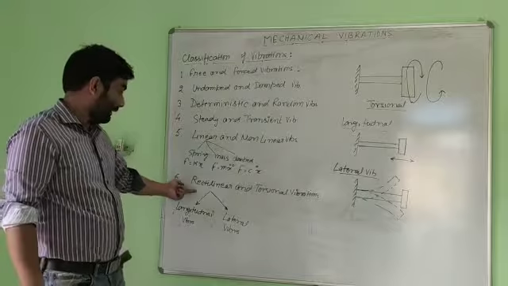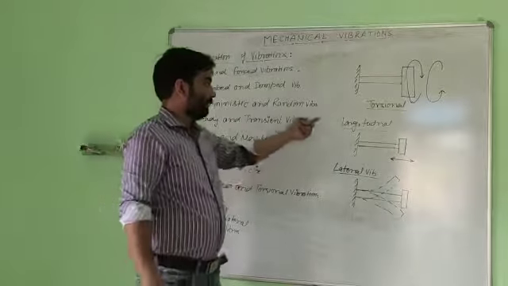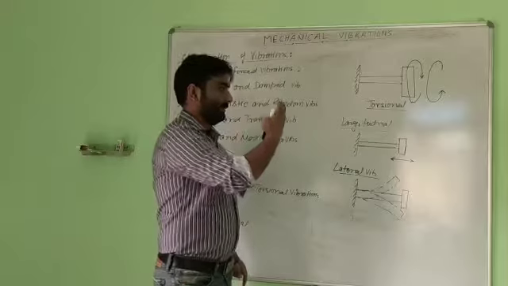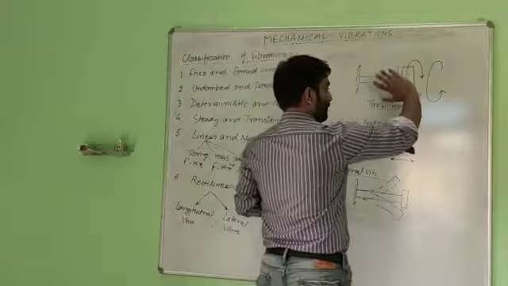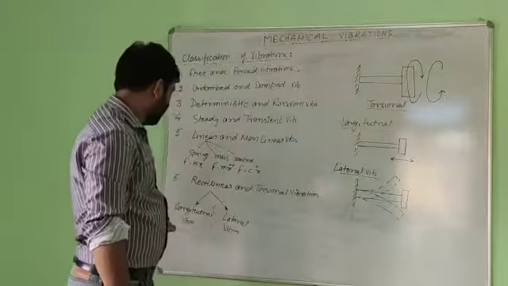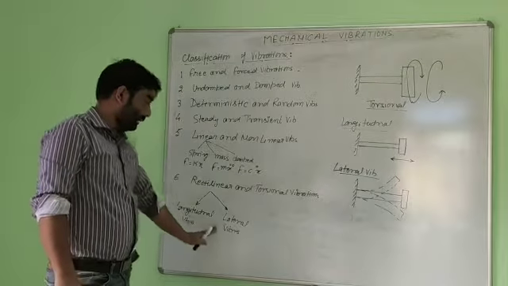Then we have rectilinear and torsional vibration. Torsional vibrations are the vibrations which occur in the plane of cross-sectional area, the twisting of the element. Rectilinear we can classify into two: longitudinal and lateral.